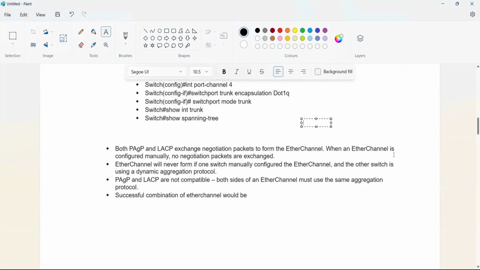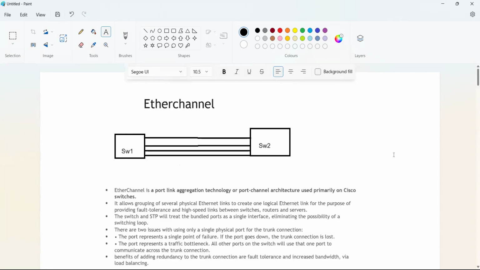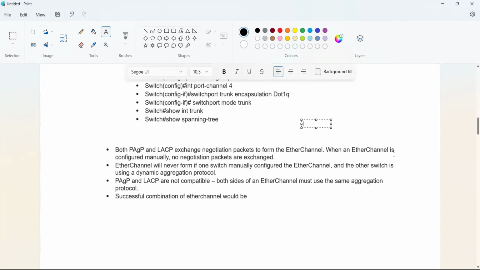If one end is configured manually and the opposite side uses PAgP or LACP, then it won't work. An EtherChannel will never form if one switch is manually configured and the other switch uses a dynamic protocol. PAgP and LACP are not compatible. Both sides of an EtherChannel must use the same aggregation protocol.